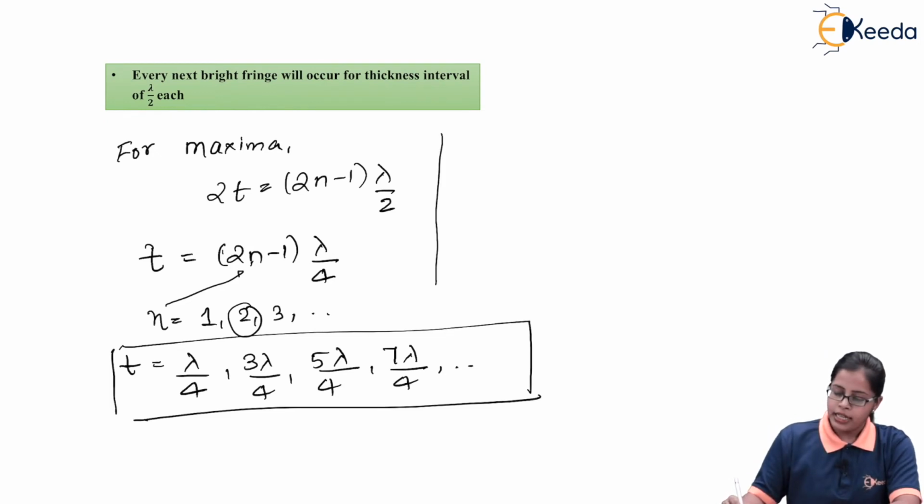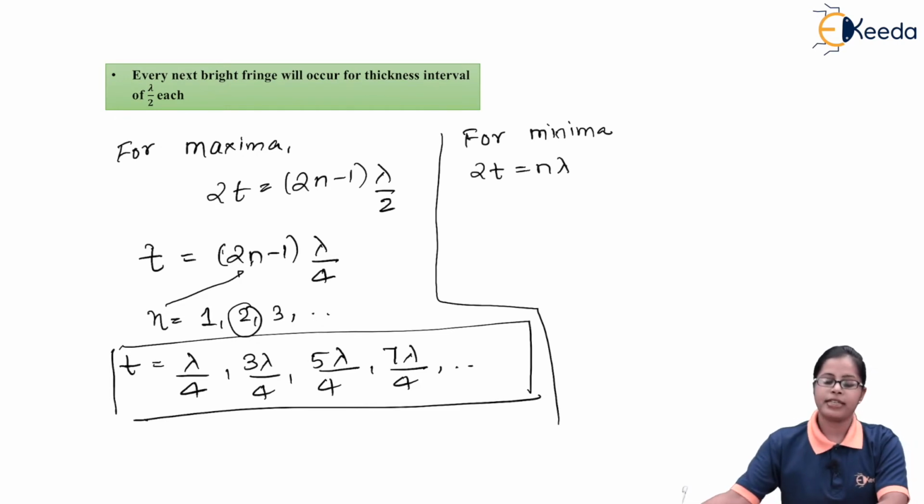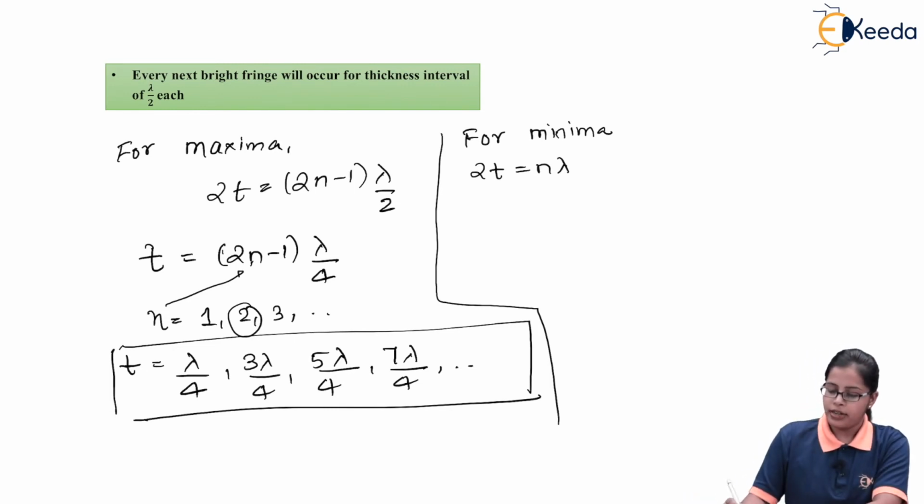And if we do the same calculation for minima, we got the condition for minima as 2t is equal to n lambda, but in this case the n value starts from 0. So we can start with the value 0, 1, 2, 3 and so on. From this equation I get t is equal to n lambda by 2.